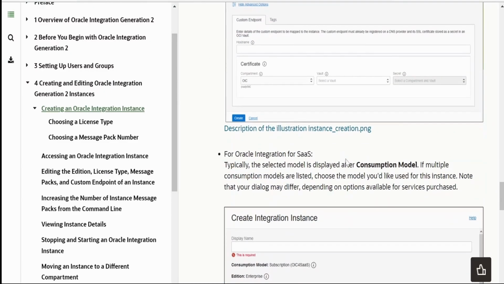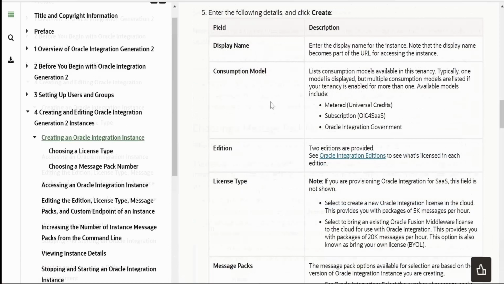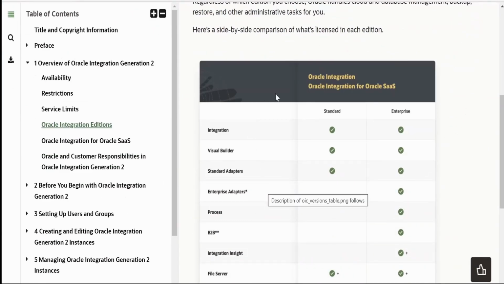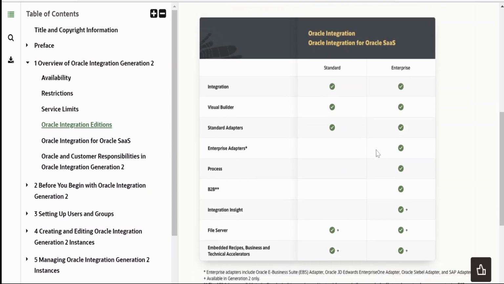Let me switch over to this documentation page. In the documentation, there is a row with name edition. We need to click on this Oracle integration editions. So it will open up this page. Here, it will show you what all features are available in standard and enterprise Oracle integration products.